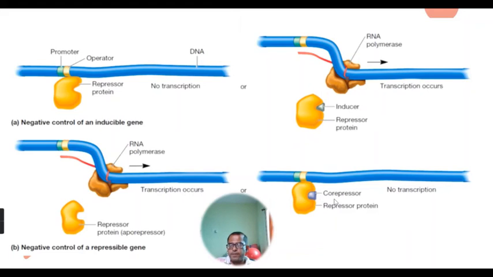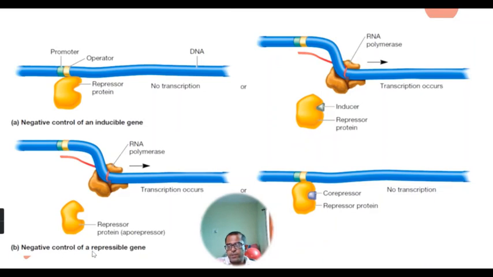When the concentration of tryptophan in the surrounding and inside the bacterial cell is high, then tryptophan acts as a co-repressor which binds to the aporepressor, so that the repressor protein becomes active and gets bound to the operator region. So there will be no binding of RNA polymerase enzyme to the promoter, and no transcription occurs.